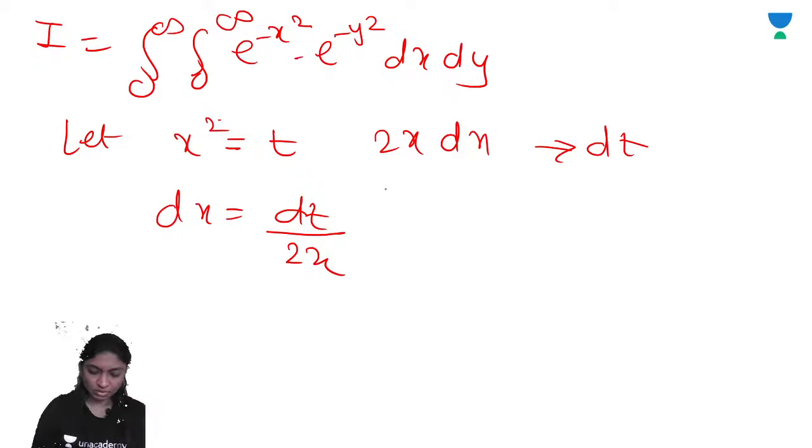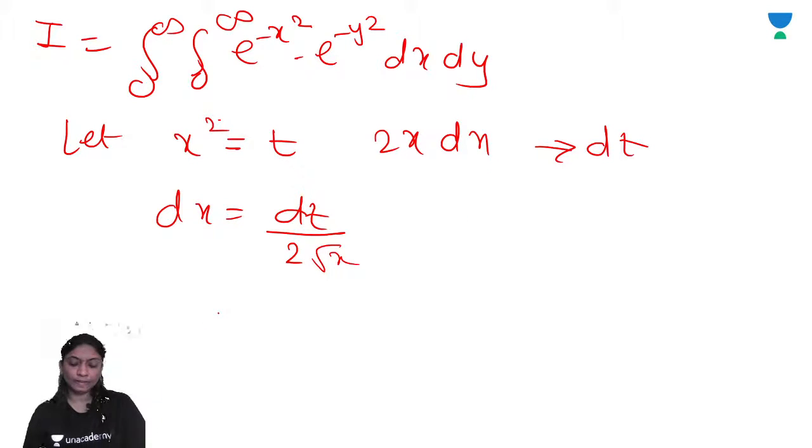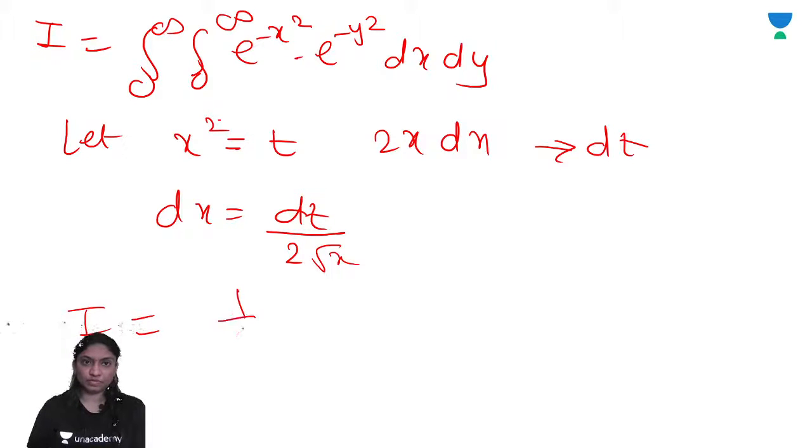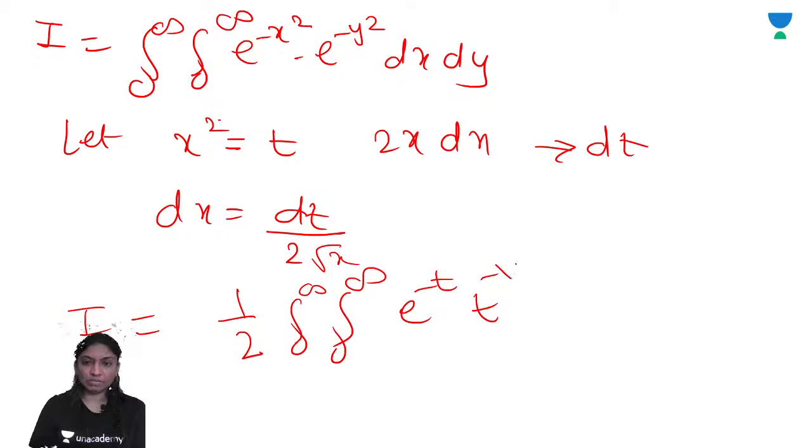x to root x. x means root t. So I is equal to 1 by 2 integral from 0 to infinity e raised to minus t, e raised to minus 1 by 2 dt dy.